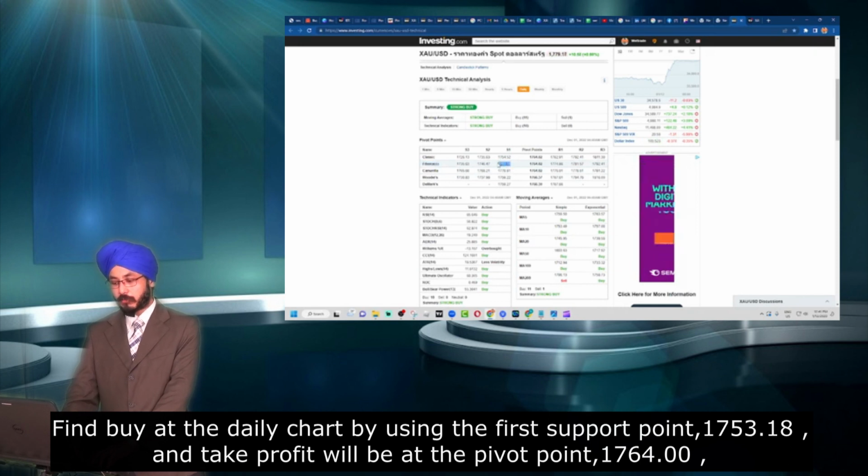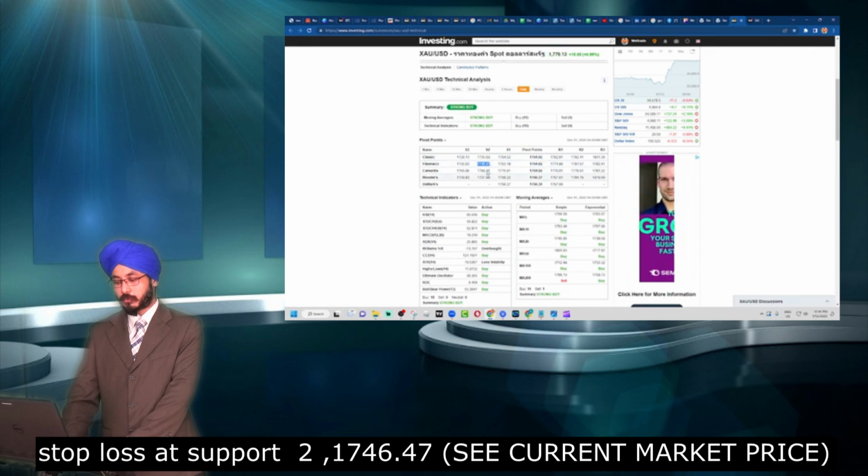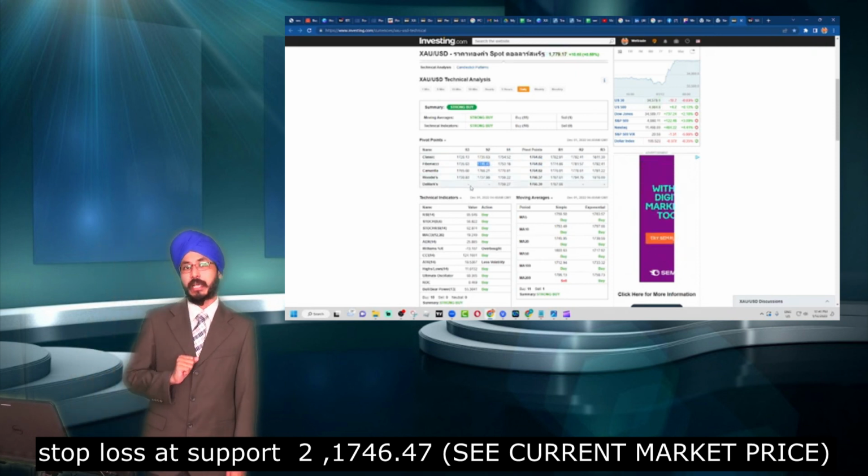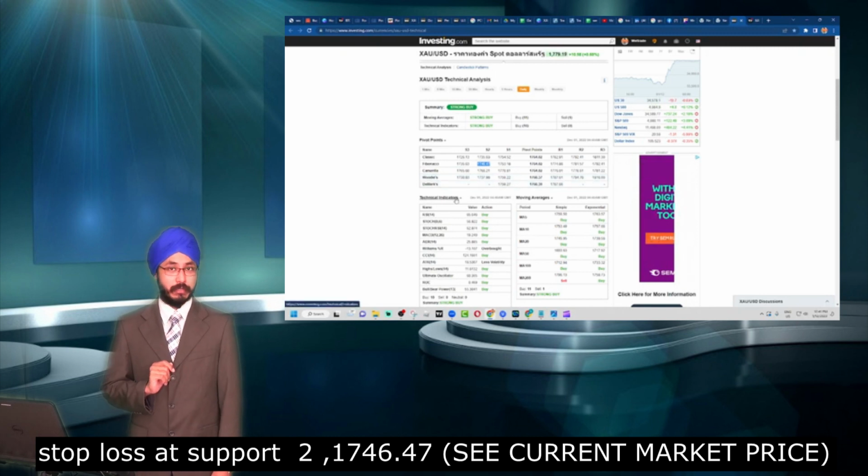As we can see here, for support one, we have 1753.18 as your entry point, and you can take your profit at 1764.02, and you can place your stop loss at 1746.47, which is at support 2. This strategy has a winning percentage of about 80 to 85%.